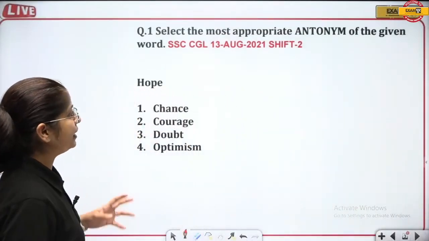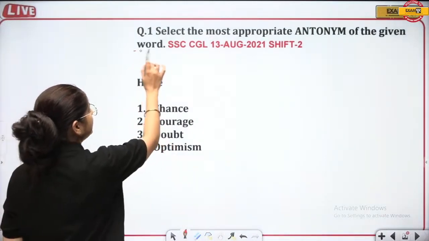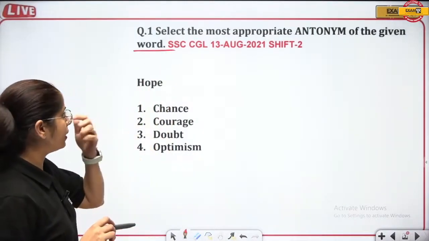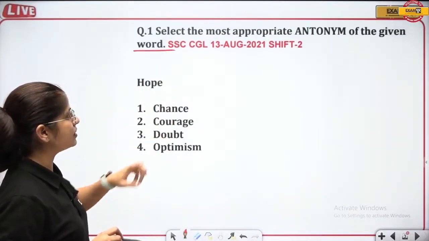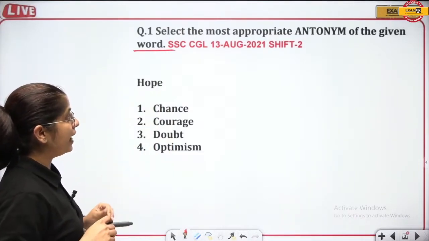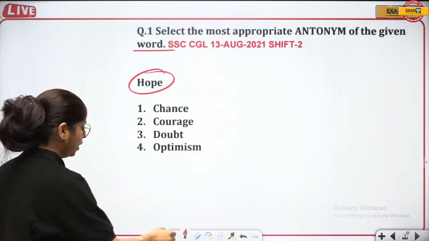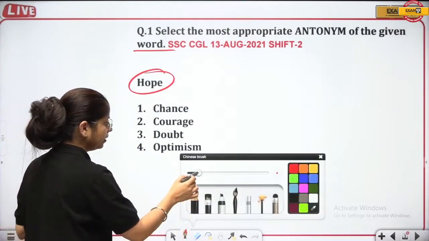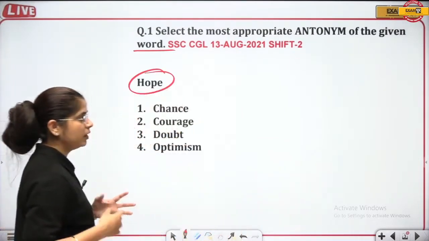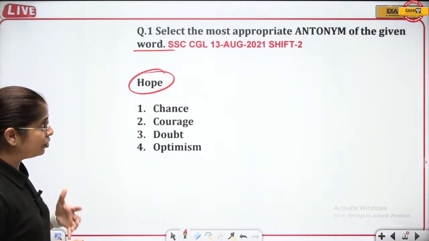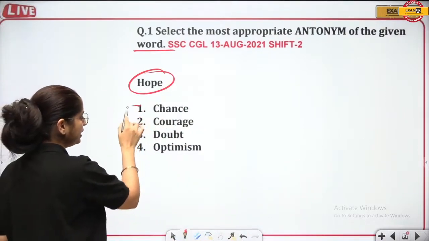Select the most appropriate antonym of the given word. This question is of 13th August 2021, shift 2. Antonym of the given word, right? Opposite of the word given, that is hope. Hope is a positive word, and we know this is a positive word, right? So the antonym of that word will certainly be a negative one.